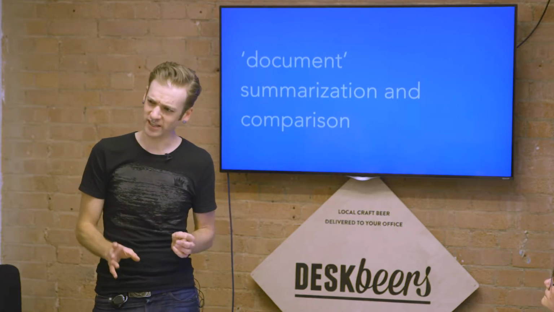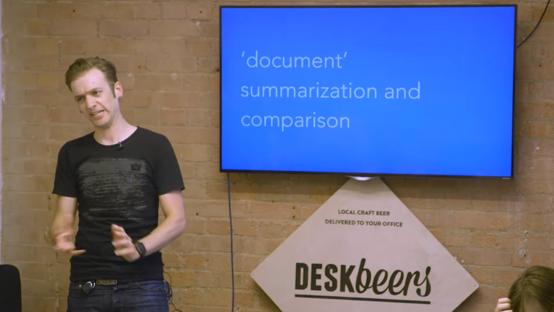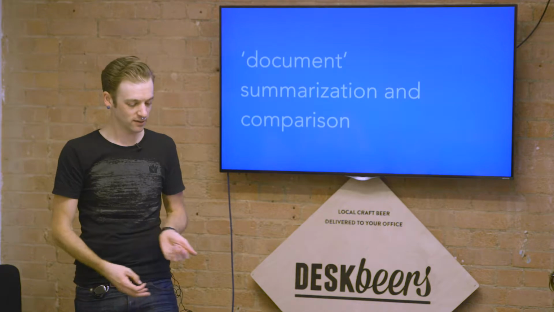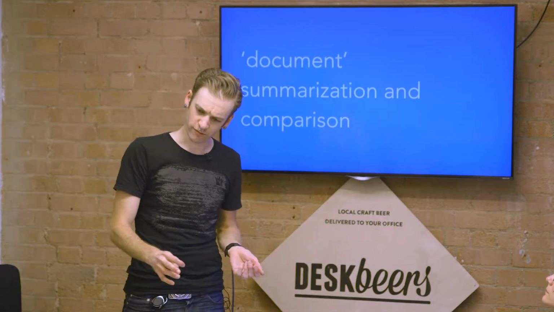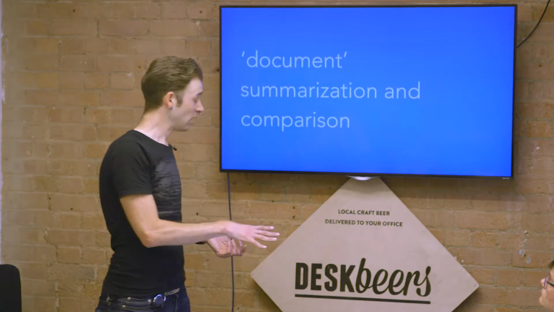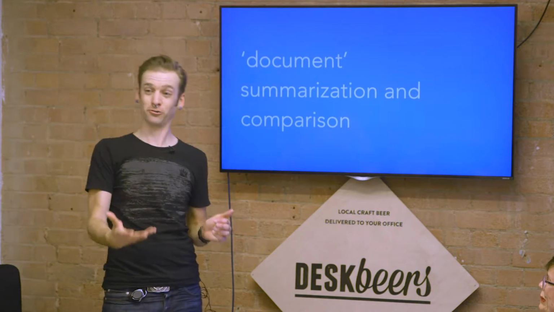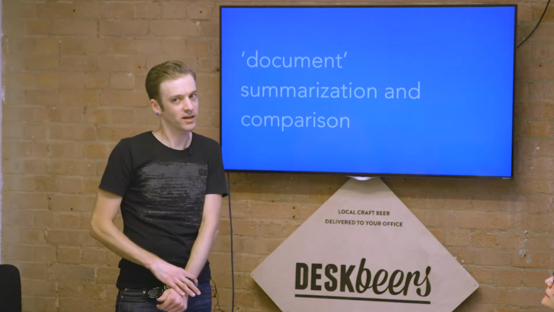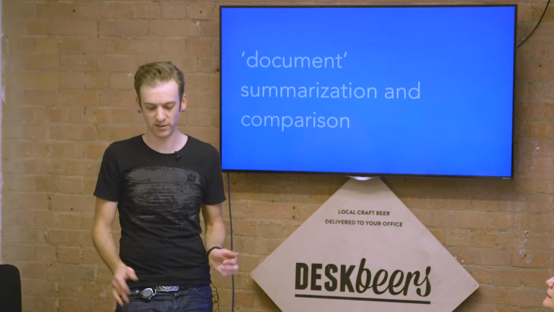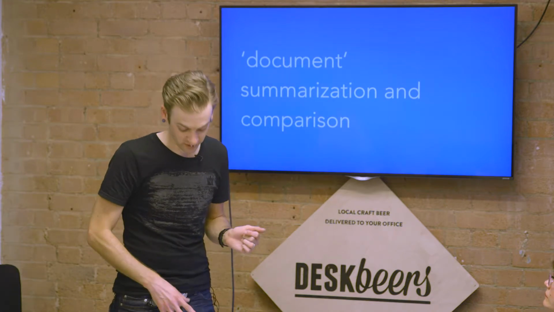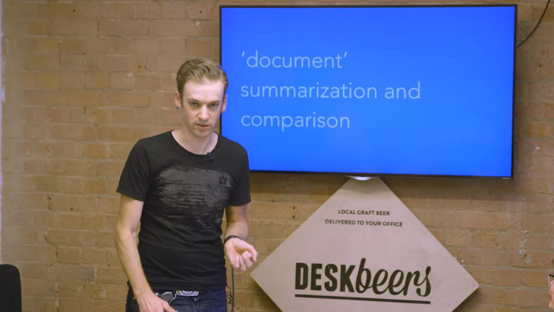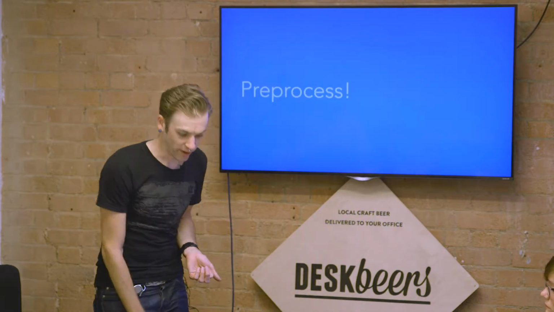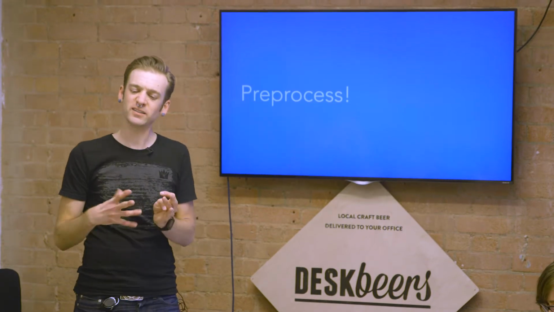Document is a very loose thing here. It basically just means a collection of text that we declare has semantic meaning as a unit. So for all the stuff I'm going to do from here on out, when I say document, I mean all the reviews of a single beer. There are lots of ways I could have done that differently. I could take each review as a document and get a slightly different thing. I could take a user's collection of reviews and call that a document for that user's opinions about beer, or some such.